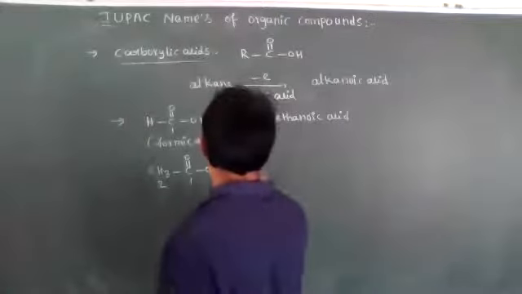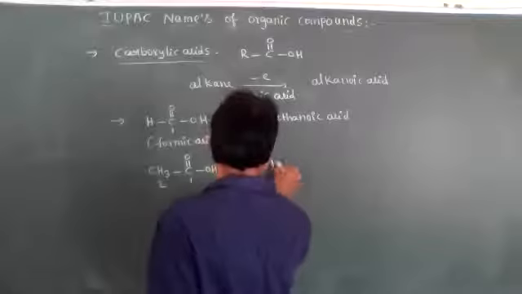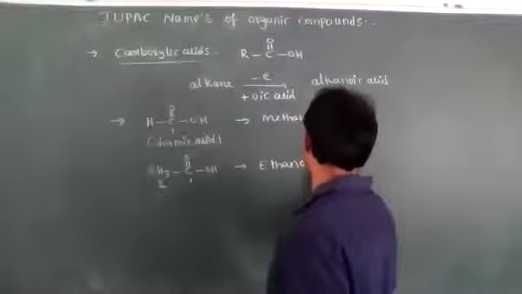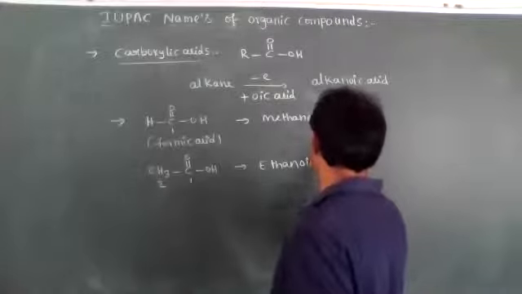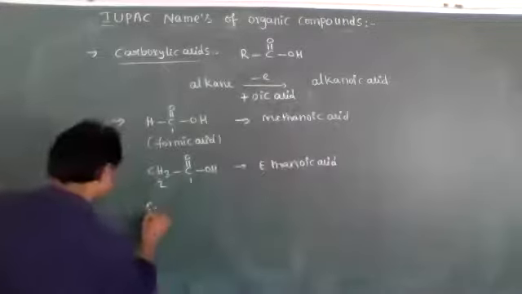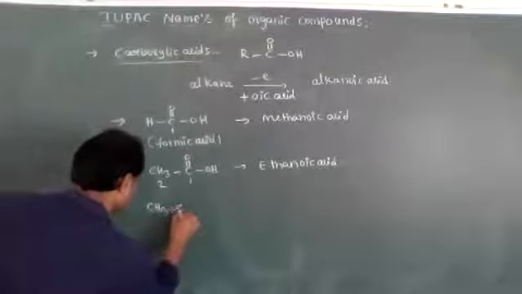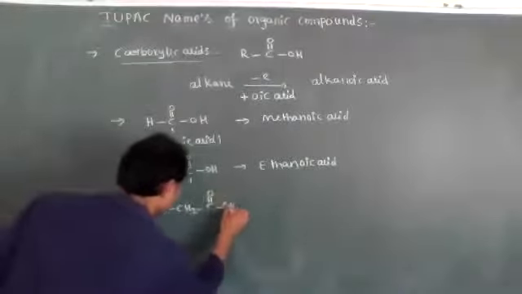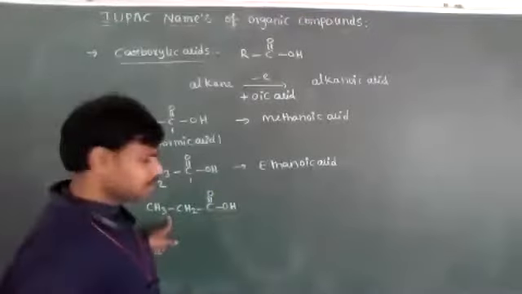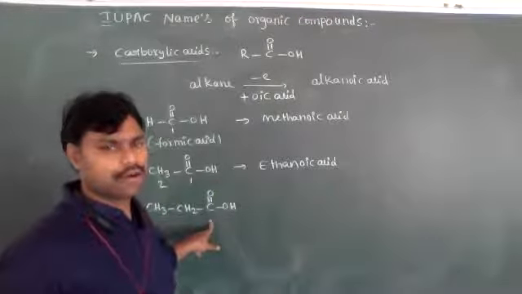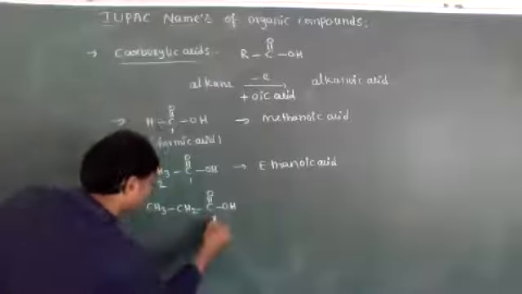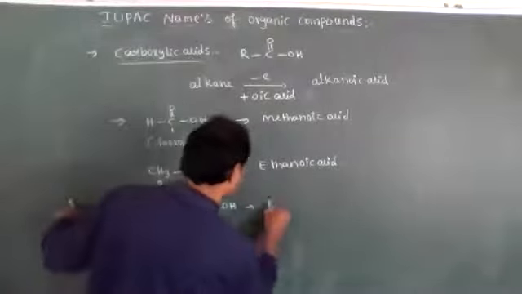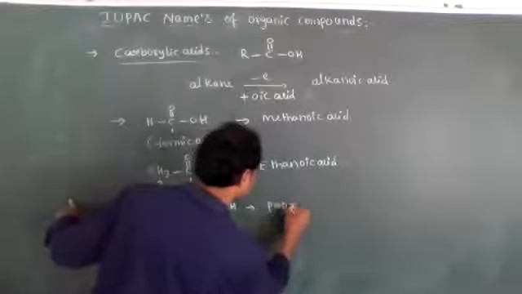Now its IUPAC nomenclature is ethane oic acid, ethanoic acid. CH3 CH2 C double bond OH: three carbon atoms are present, so its IUPAC nomenclature is propanoic acid.